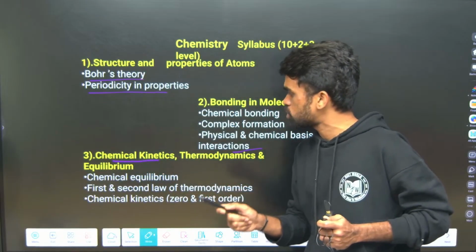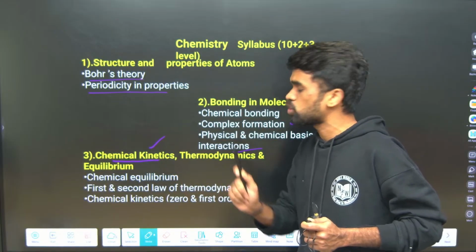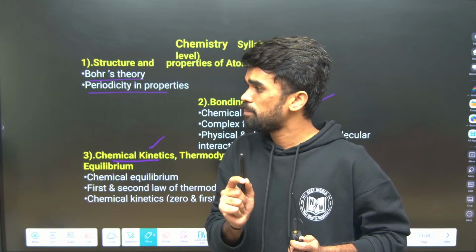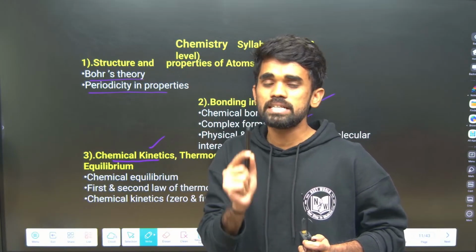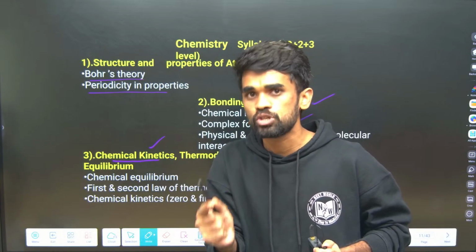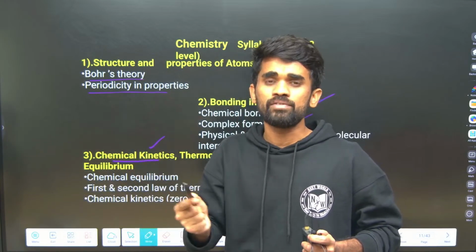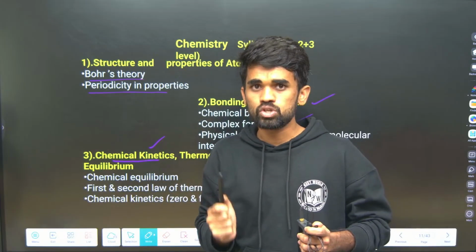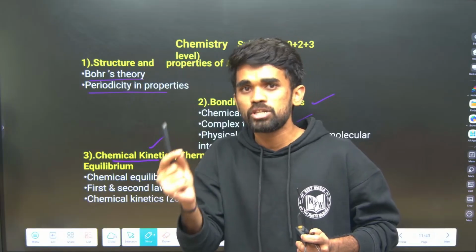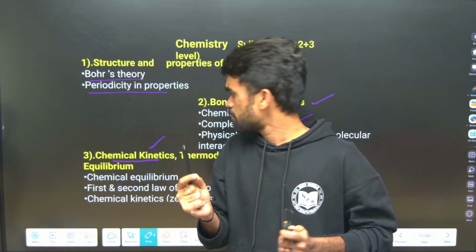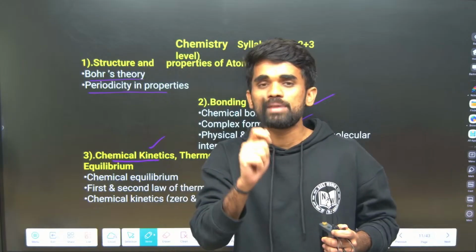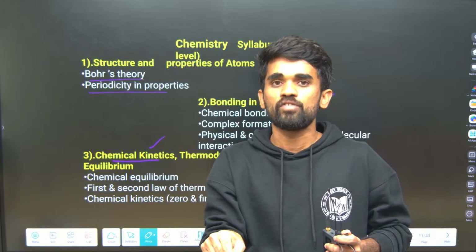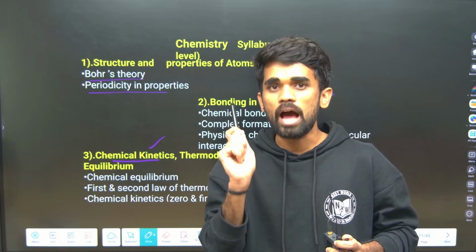So there is a direct question from chemical kinetics and electrochemistry in the 2025 paper. So you just go through the paper and analyze yourself. So just get some awareness what kind of questions are asking from other parts of this syllabus, like from physics, chemistry as well as mathematics, so that you will get some clarity on which chapters you should focus more. Okay, for example, electrochemistry, definitely there will be one question. So from this again, what are the important topics should be focused from this particular chapter? You should be aware of it.